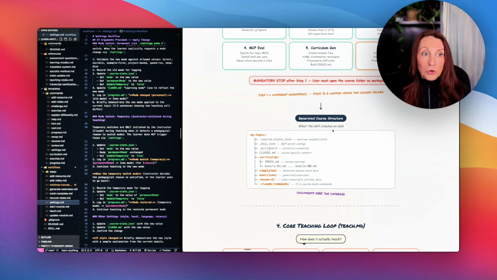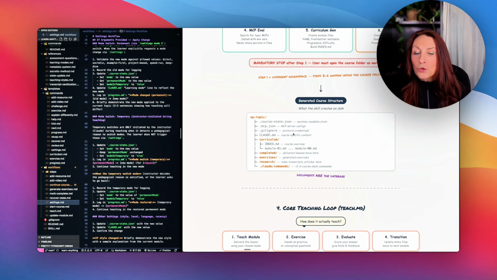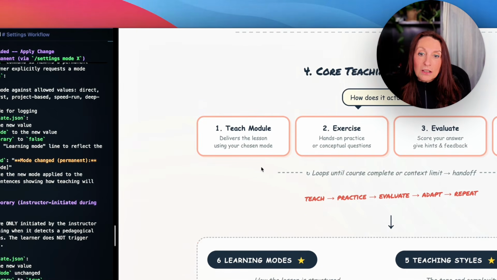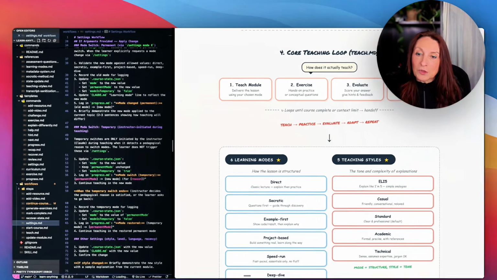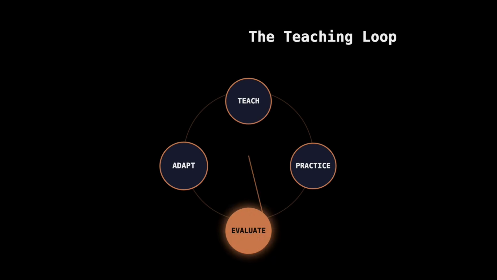And then it generates the course structure. So we have the topic, the course state.json, which is a readable state, the MCP.json with all the MCPs that we are using, the Claude MD, which is course-specific context, and all the curriculum, then the completed lessons, the exercises, and the research, and all the commands. So the teach module delivers the lesson using your chosen mode. The exercise, it's a hands-on practice or conceptual question. Evaluate it, score your answer, and give you hints and feedback, and then update state files and move to the next module. So the loop is teach, practice, evaluate,